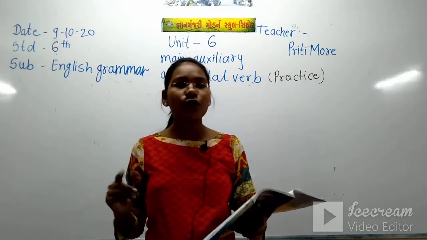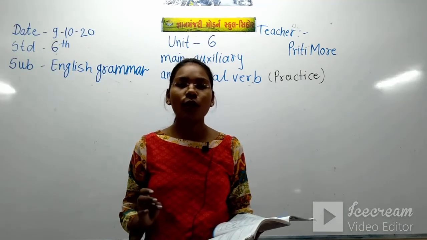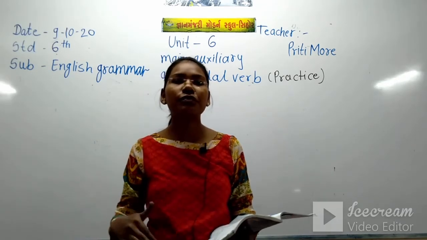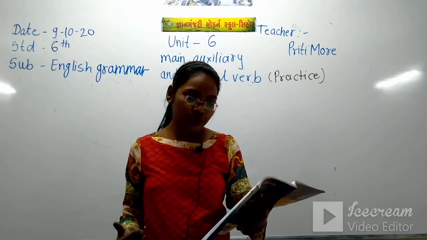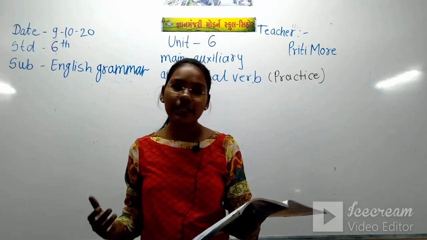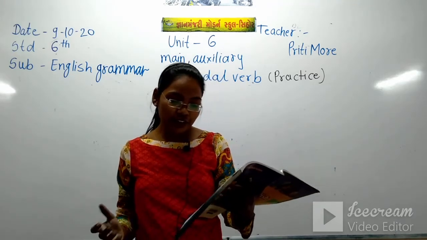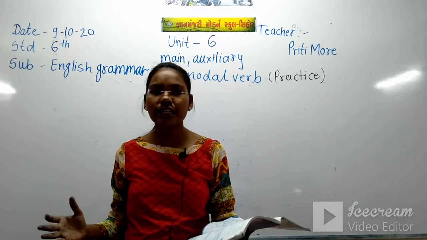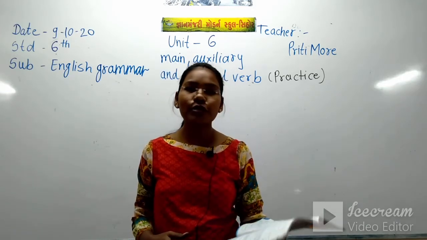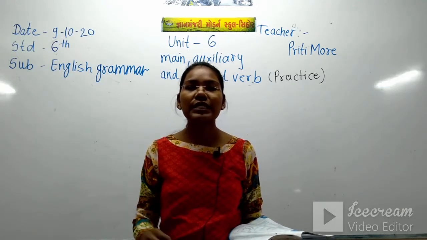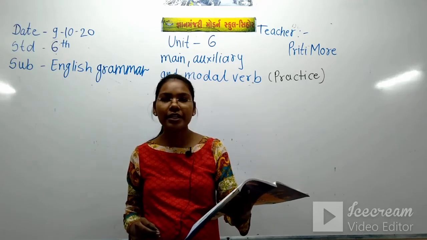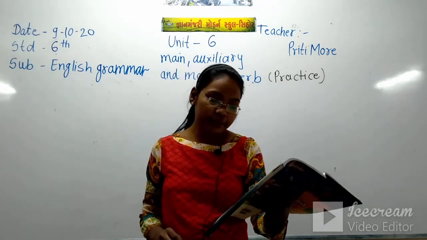Now shall and will are also modal auxiliary verbs. We use shall and will to show future action, like we shall arrive on time, they will be late, they will do their work. These sentences we have seen in the previous video. Then may, might or could we use to show possibility.